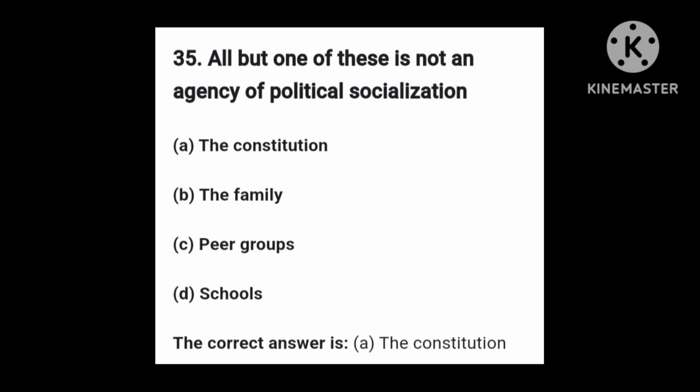The following are the agents of political socialization. 1, family. 2, the school. 3, the peer group. 4, the political parties. 5, the mass media. 6, religious groups. 7, pressure groups. So the answer is option A, the constitution. The constitution is not an agency of political socialization.